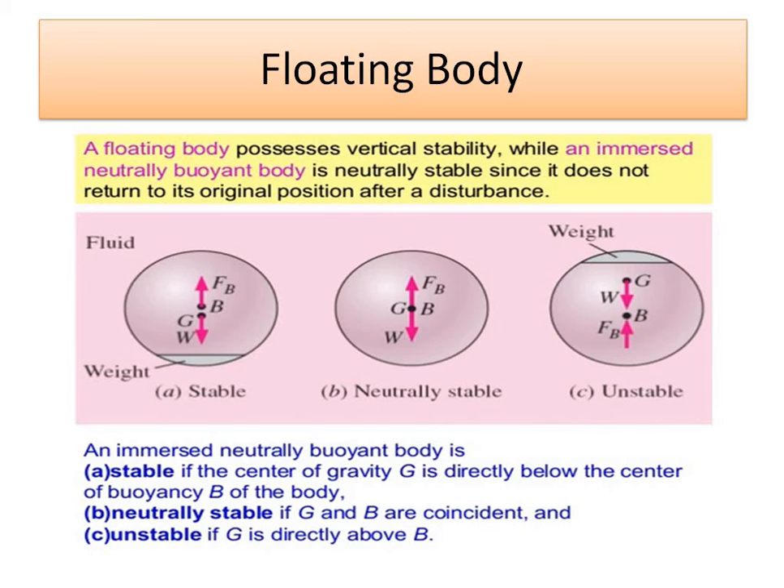So suppose this is the body having some weight in a fluid, then it will be stable in the bottom position because the weight will be at the bottom. But if it is above that, then it will be in an unstable condition. So an immersed neutral body is stable if the center of gravity is directly below the center of buoyancy force B of the body, and if it is reversed, then it is called unstable. That is, if G is directly above B, then it is unstable.